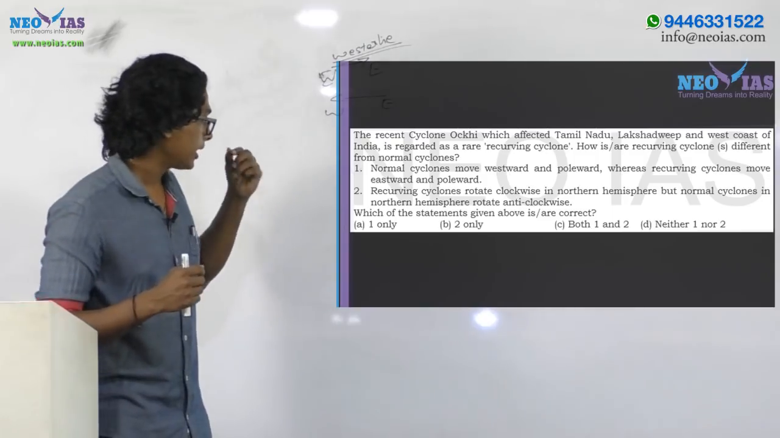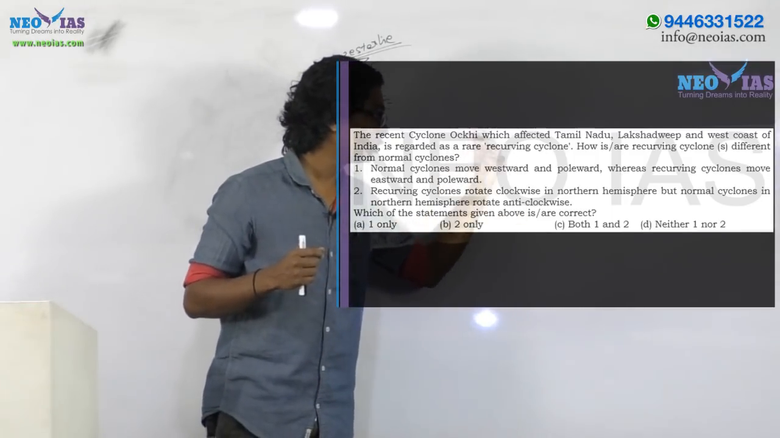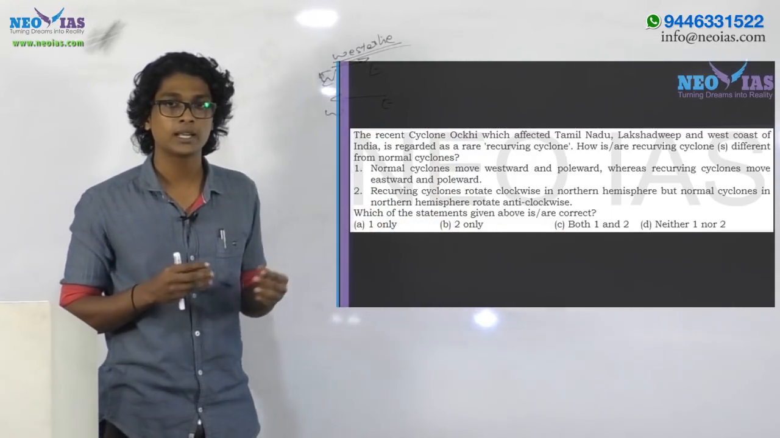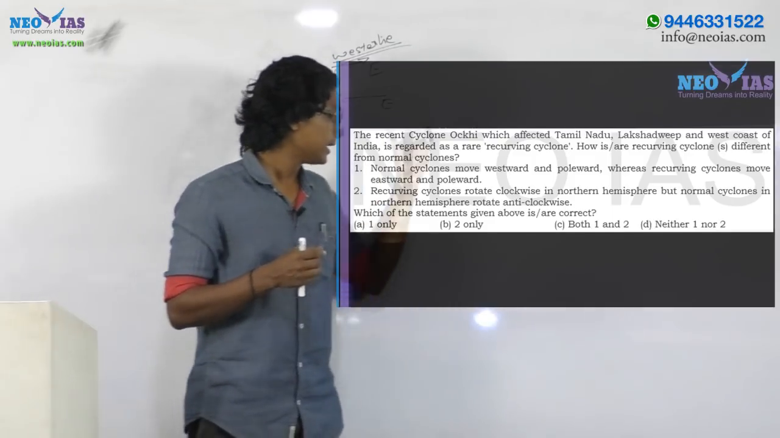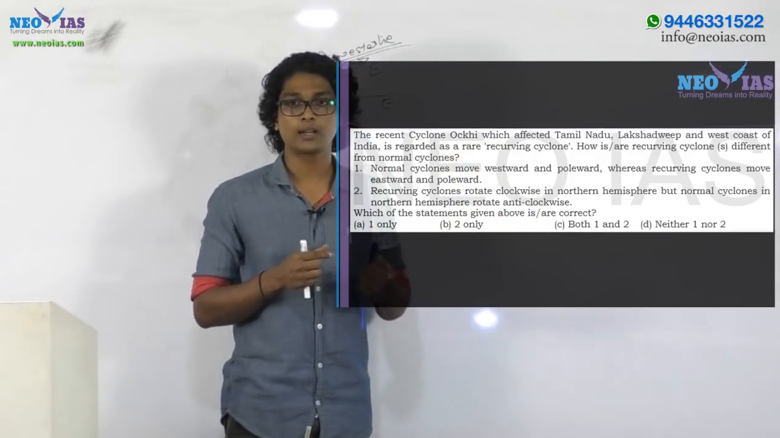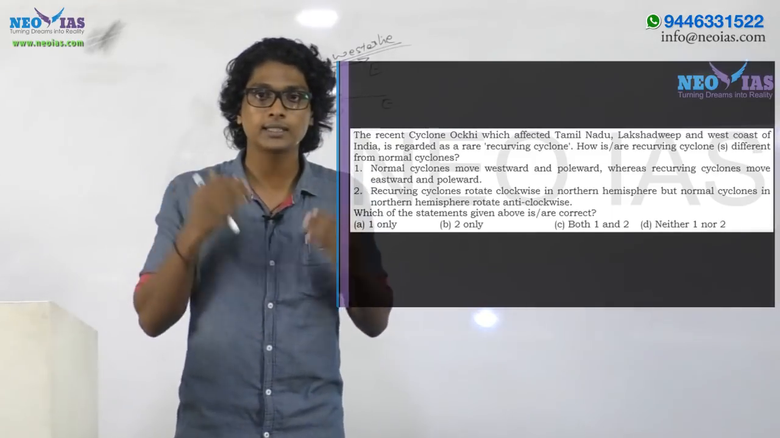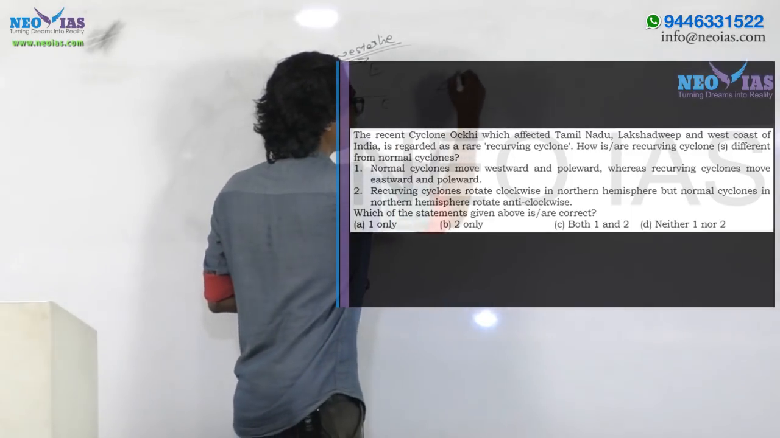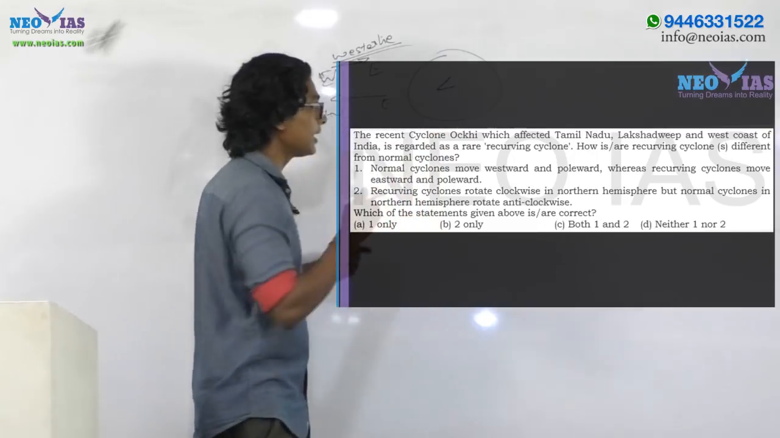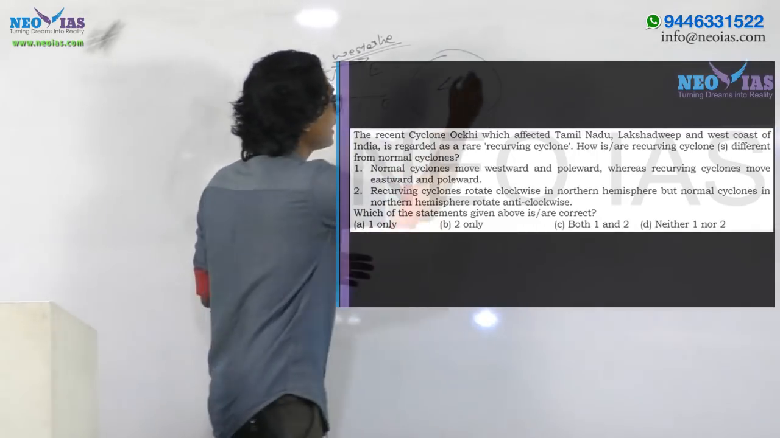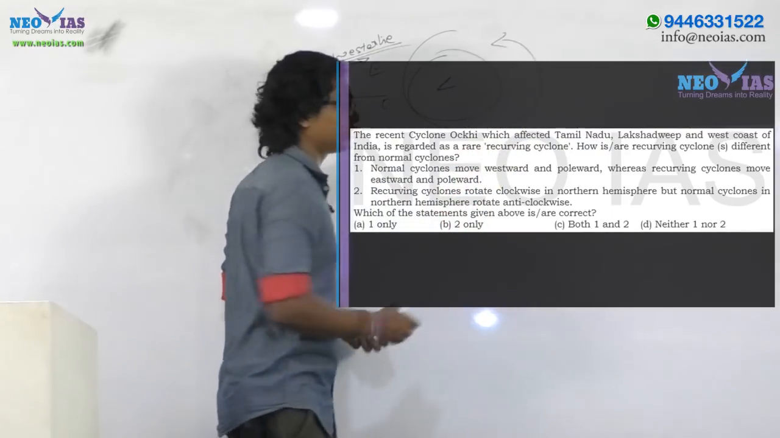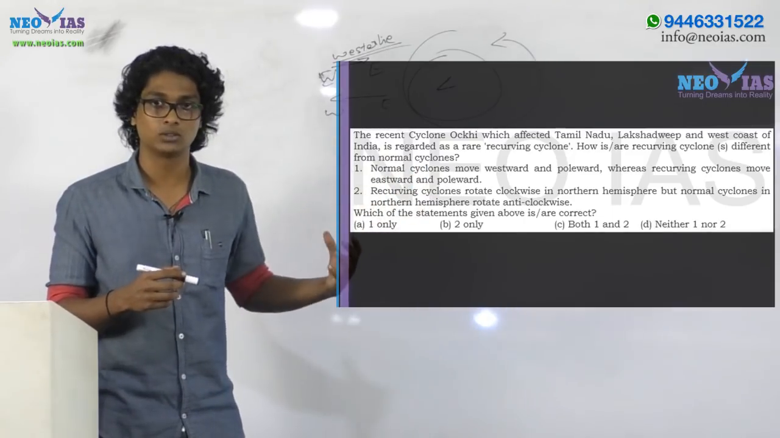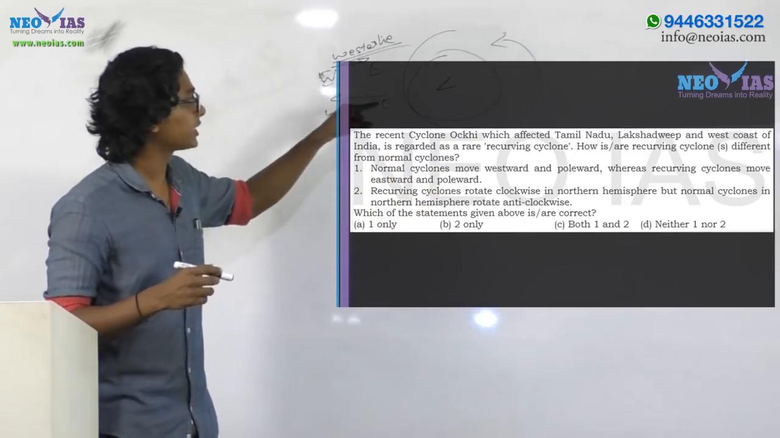The second one: recurving cyclones rotate clockwise in the northern hemisphere, but normal cyclones in the northern hemisphere rotate anti-clockwise. Here you have to understand the direction of rotation of tropical cyclones. This direction of rotation is under the influence of the Coriolis force. In the northern hemisphere, under the influence of the Coriolis force, if you are having a low pressure, the winds will be spinning around this low pressure in an anti-clockwise direction. And if you are having a high pressure system like anticyclones, the rotation will be clockwise.